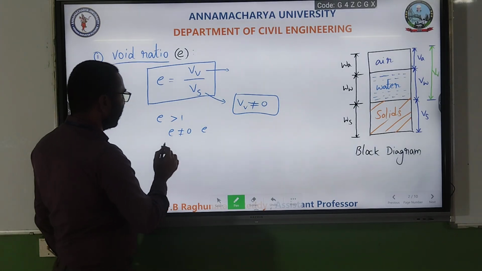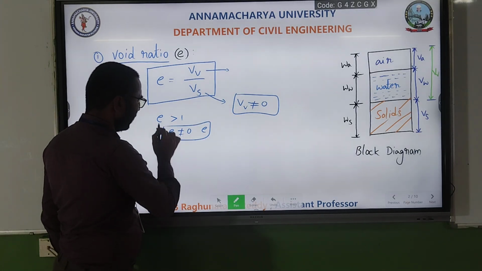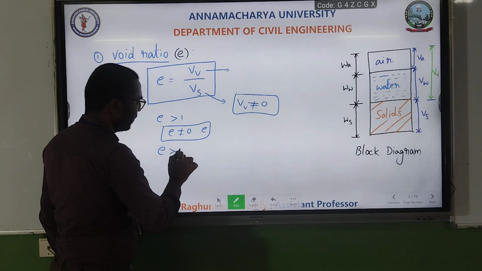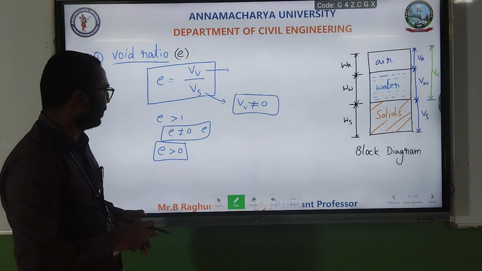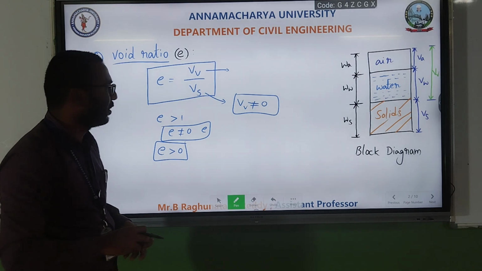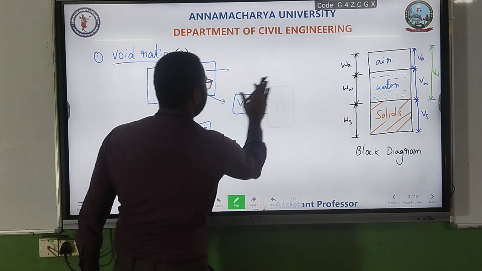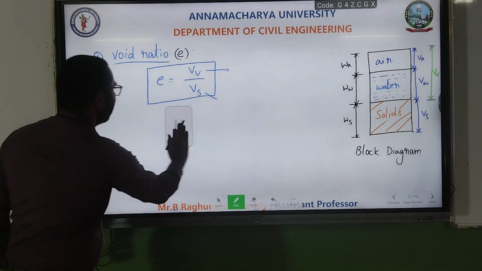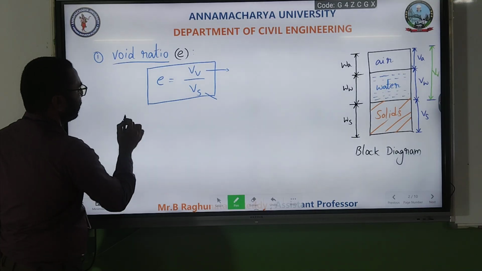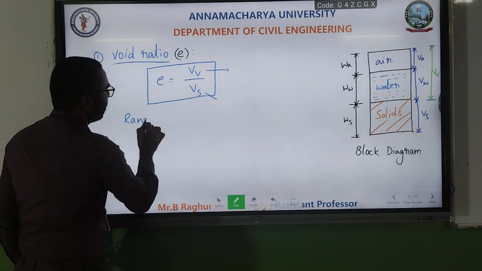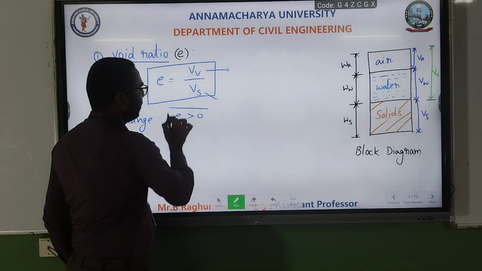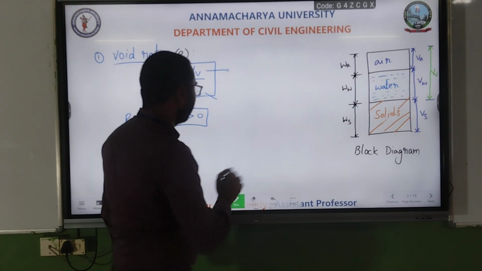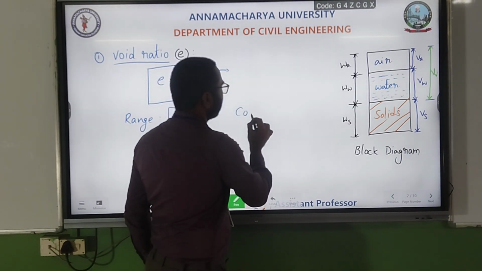So overall e value is greater than 0. Okay, so this is the void ratio, and the range of void ratio is e greater than 0. Suppose particularly coarse grain soils